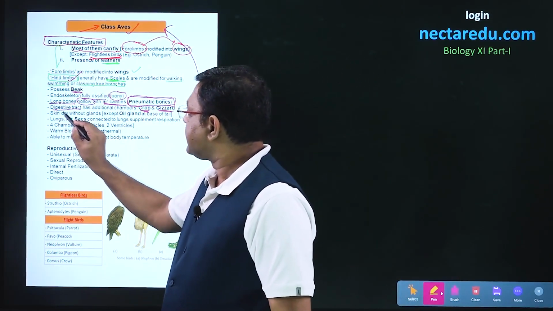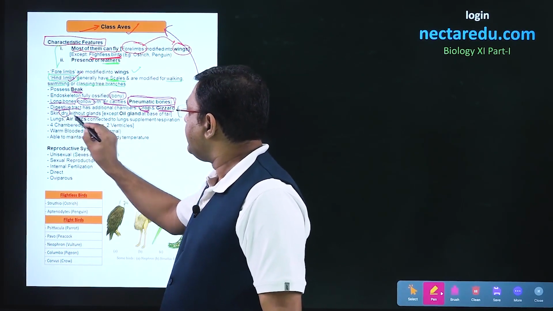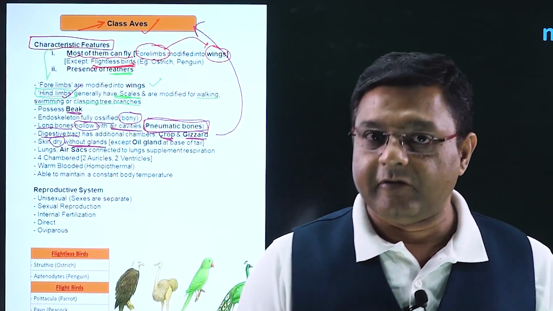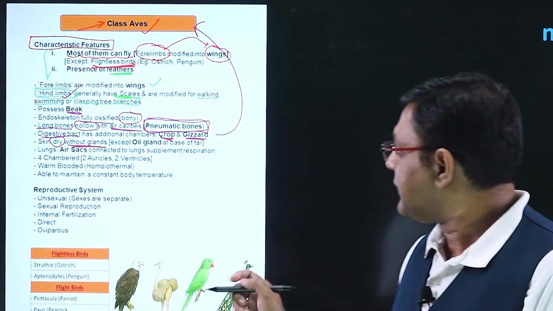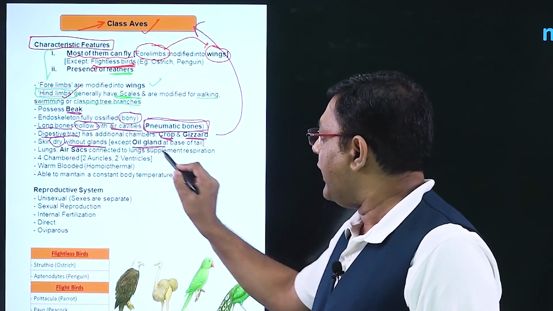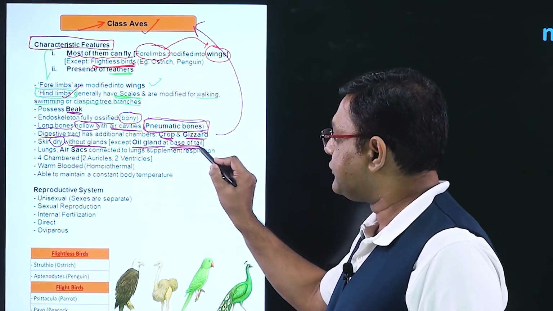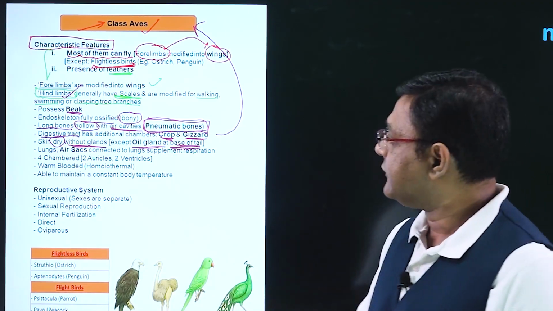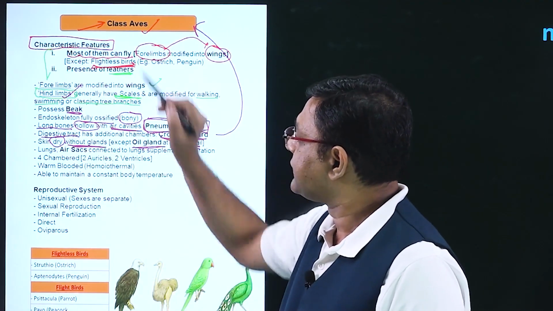After this, skin is dry, there will be no glands present on the skin. But there will be an exception. Exception will be oil glands. So oil glands are present at the base of the tail. Apart from these oil glands, there will be no glands present in the case of skin of Aves.